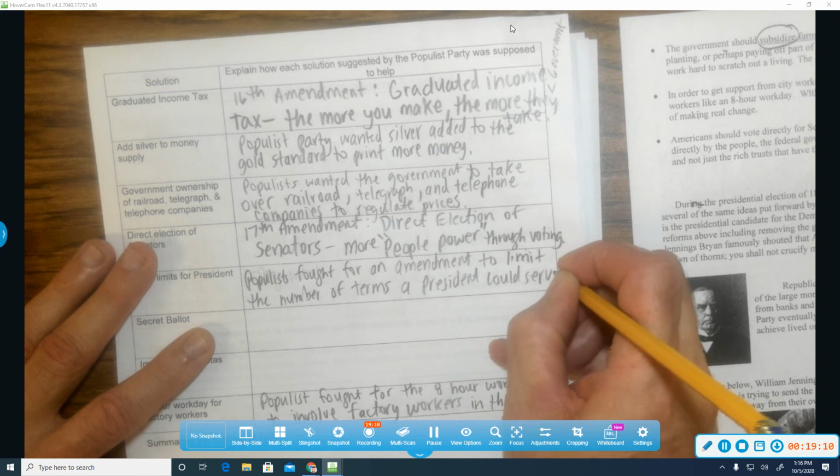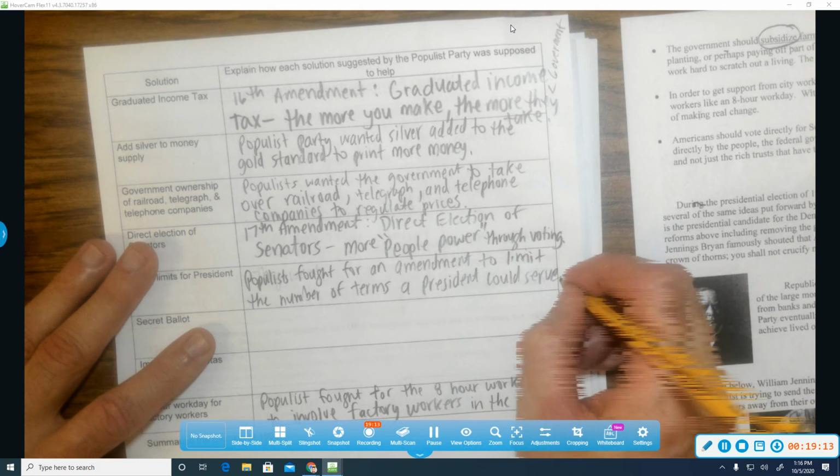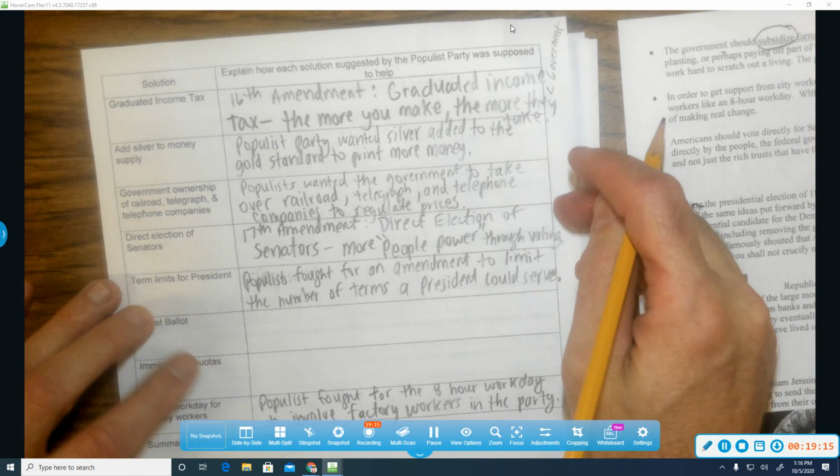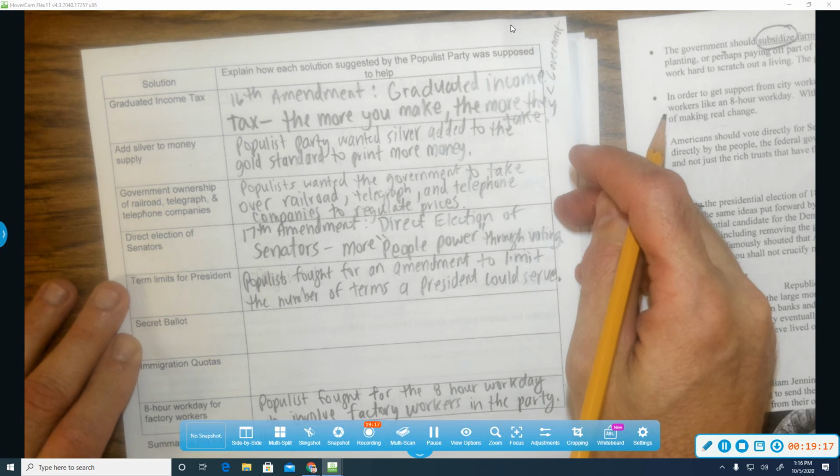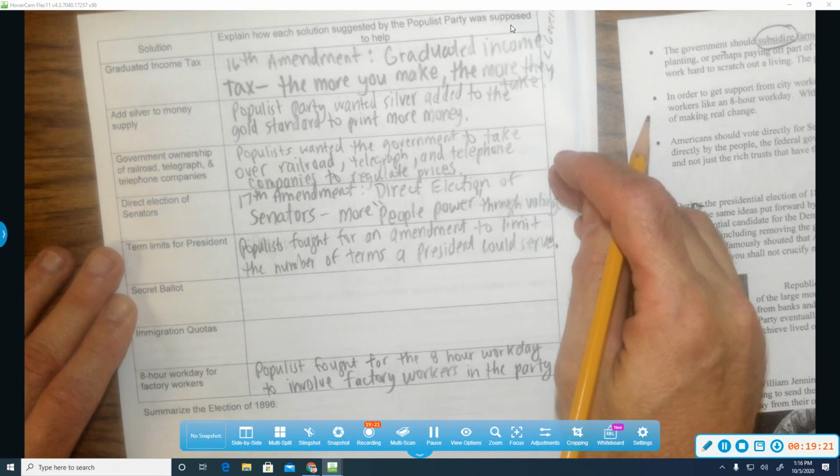Now, they didn't see it. The Populist Party will disappear, but it will be the 22nd Amendment in the future. So it's something they fought for that did come to pass eventually, but they didn't see it. Okay? And then the secret ballot.